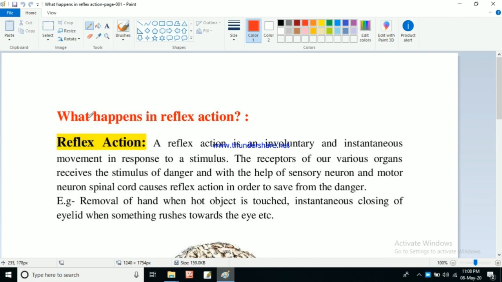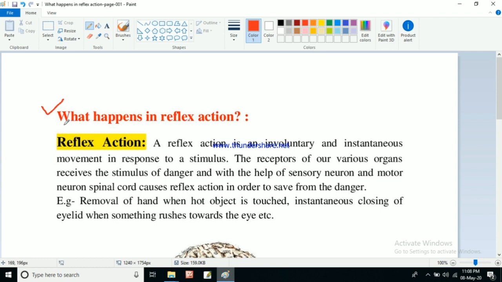In this video we will be discussing this topic, that is, what happens in reflex actions. Previously in this chapter we already discussed the neuron, and the structure and function of a neuron, and we got a little bit about control and coordination. So in this video we will be discussing what happens in reflex action.